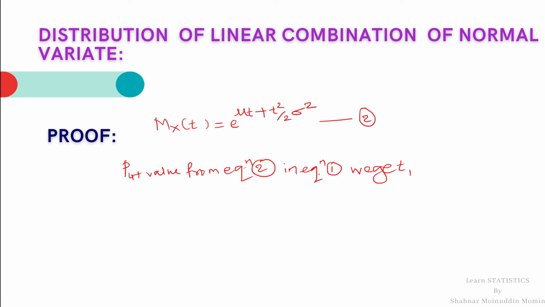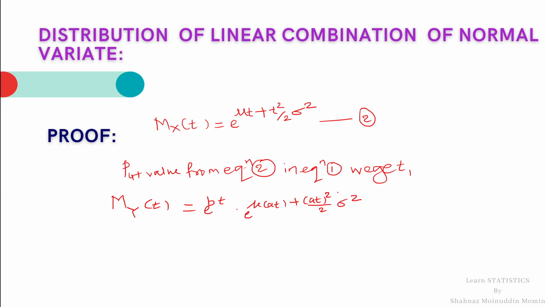We get M_Y(t) is equal to e raised to bt into e raised to mu into at plus at square divided by 2 into sigma square.